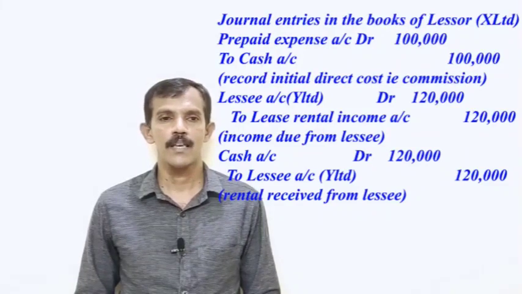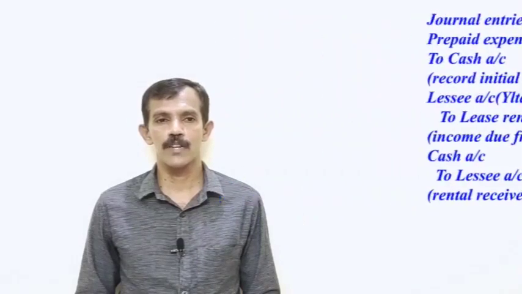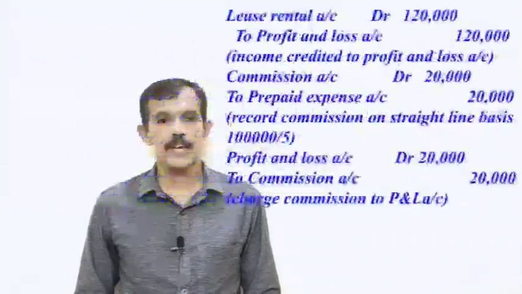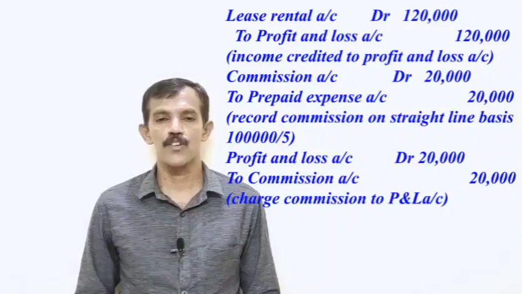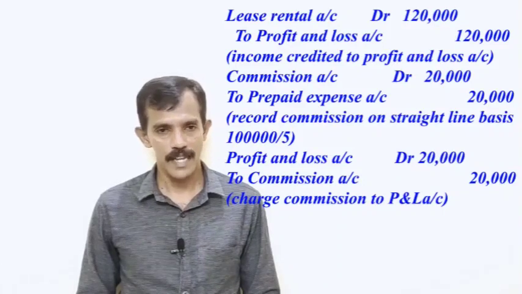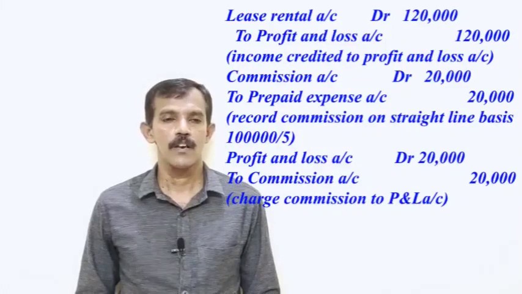Third journal entry for rental received from lessee. Journal entry: cash account debit 1,20,000 to Y Limited 1,20,000. The next entry for income credited to profit and loss account. Journal entry: lease rental account debit 1,20,000 to profit and loss account 1,20,000.